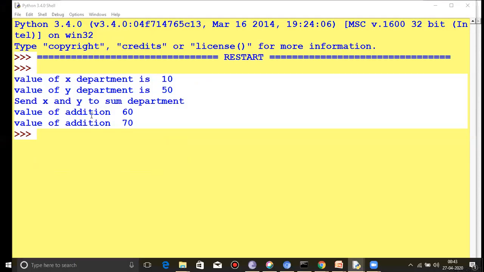See the output here. The value for x is 10, which is assigned to x. The value of y is 50. Now it is transferred to the sum department. So now it becomes 60 and it becomes 70. So these are predefined variables which are fixed with the calling arguments. So you can use such type of program.